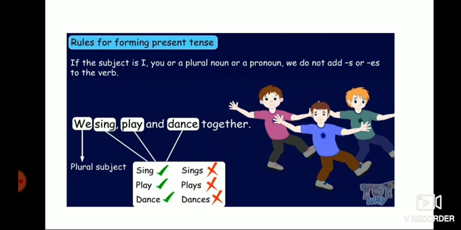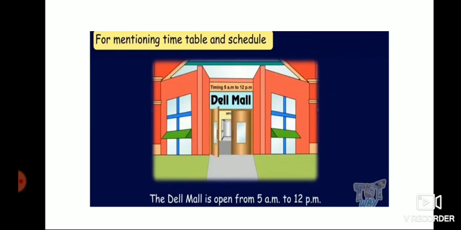You have to remember, children, for I, you, and plural nouns or pronouns, you should not add s or es with the verb. See, we sing, play, and dance together. Here we is a plural subject, so you write sing, play, dance. You should not add s or es with the verb. You have to remember, okay? For timetables, time and schedules, you have to use present tense. The mall is open from 5 a.m. to 12 p.m. The meeting is held on Sundays.